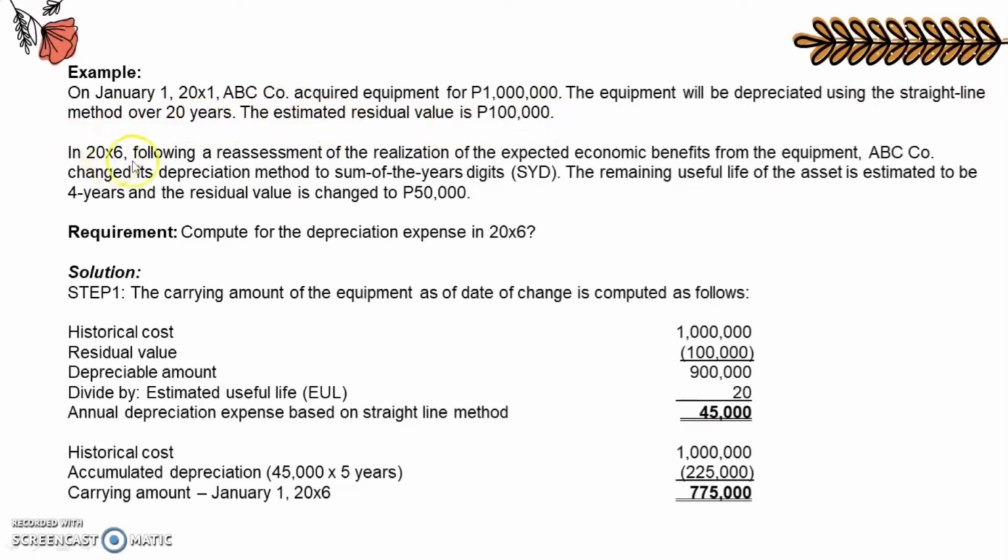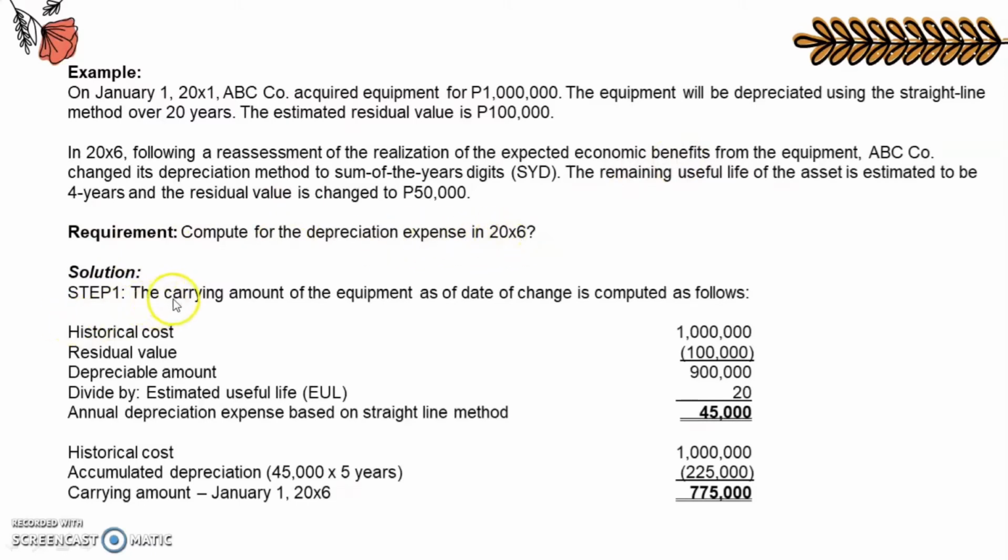In 20X6, following a reassessment of the realization of the expected economic benefits from the equipment, ABC Co. changed its depreciation method to sum of the year's digits. The remaining useful life of the asset is estimated to be 4 years, and the residual value is changed to 50,000. So the question would be: compute for the depreciation expense in 20X6.